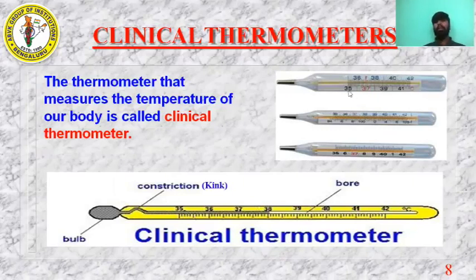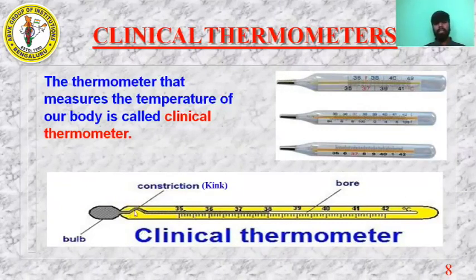See, the scale in the clinical thermometer is the Celsius scale, from 35 degrees Celsius to 42 degrees Celsius. This part is called the bulb.